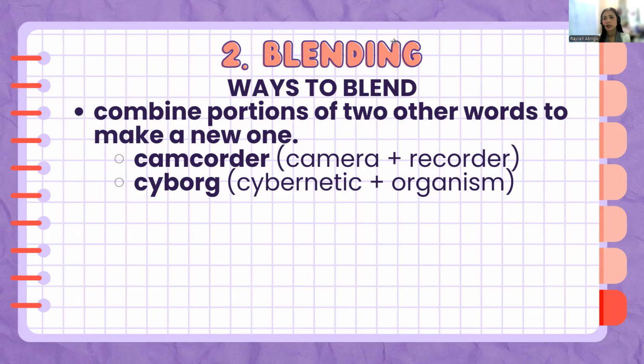So cyborg is another term for a technological creature or a robot, as we say. So number one way to blend words is to combine parts of two words. Part and part equals new word. Like part of a camera, cam, part of a recorder, corder, then we combine it and we form another word that has a combination or hybrid meaning of the source words.